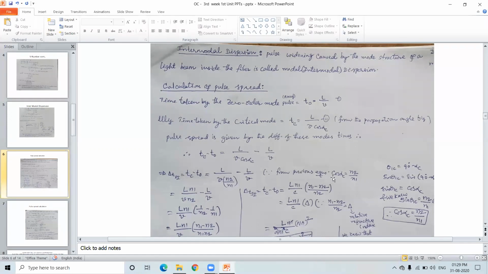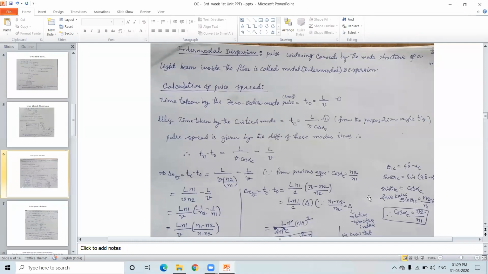From the previous equations, I have to go to the earlier slides, not necessarily now, already it is discussed. Please see, this is cos alpha C equal to n2 by n1, the critical propagation angle. In that you might have seen ABC is the right angle triangle I mentioned there. Theta 1C is equal to 90 minus alpha C. From the diagram you can easily understand where the critical propagation angle has been defined. Sin theta 1C is sin of 90 minus alpha C, which becomes cos alpha C. Therefore, sin theta 1C is equal to cos alpha C.